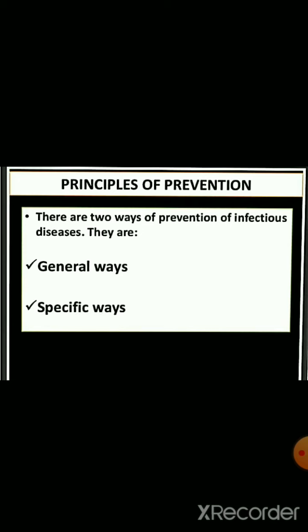Vaccination is a technique to develop immunity in individuals without infection. There are different types of vaccines available now, for preventing tetanus, diphtheria, polio, hepatitis, cholera, tuberculosis, and so on. So these are the specific ways of prevention.